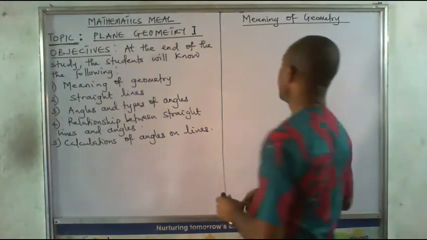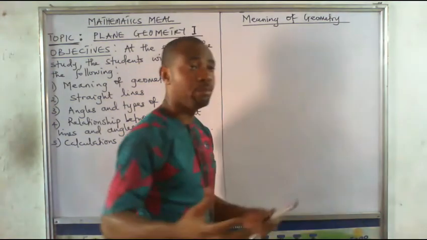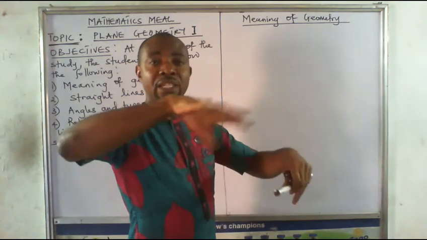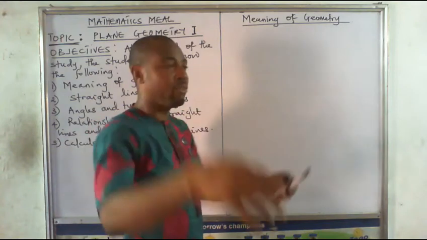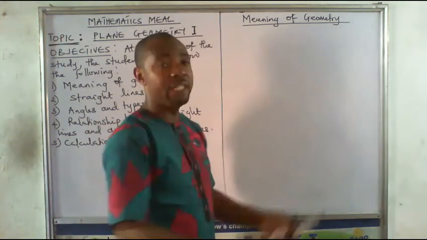All right. So we know about geometry because we have everything about geometry around us in our environment. But let's define it mathematically.